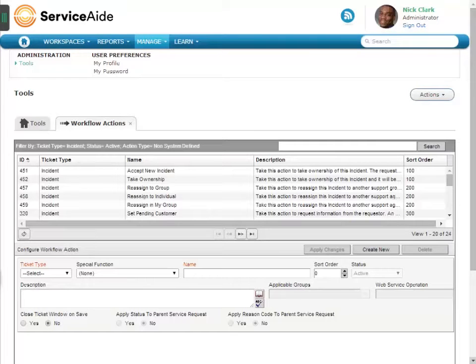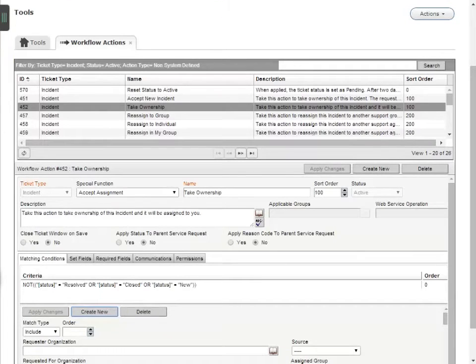We'll select the workflow action Take ownership to see the matching conditions defined on this workflow action. The criteria field shows that this workflow action should display only when the ticket status is not resolved, closed or new. Next, look at the groups and roles that have permissions to this workflow action.